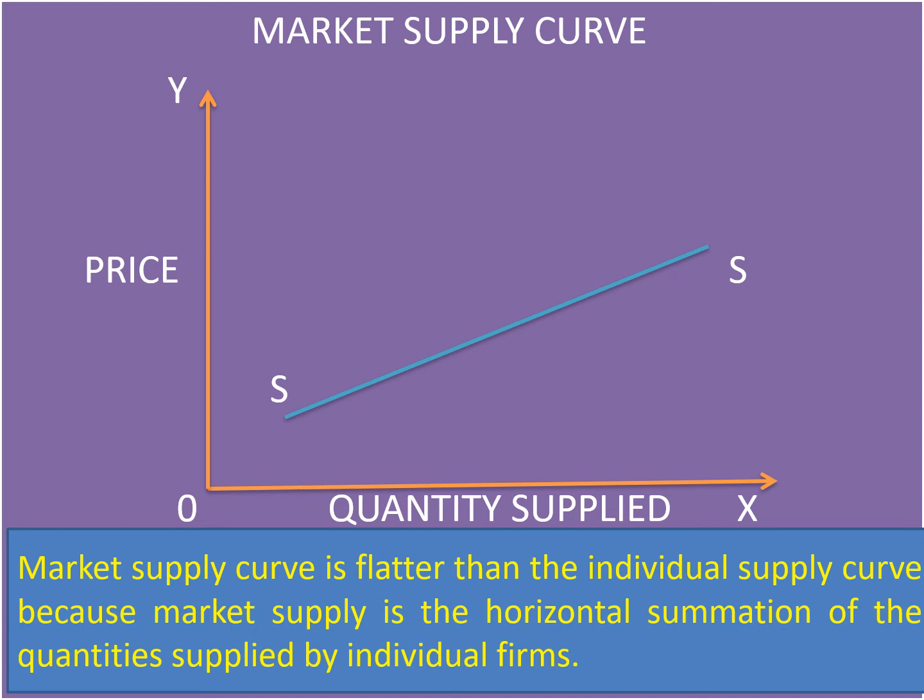The market supply curve is flatter than the individual supply curve because market supply is the horizontal summation of the quantities supplied by individual firms. It is calculated by summing up all the individual supplies together. That is why it is the flatter curve as compared to your individual supply curve, which is a steeper one. Moving ahead.